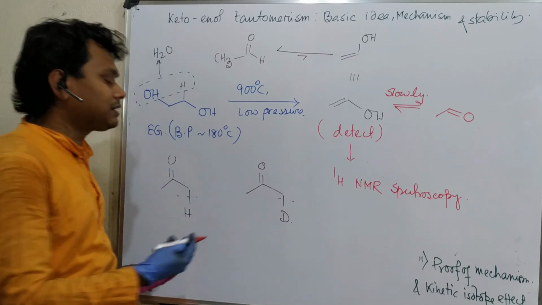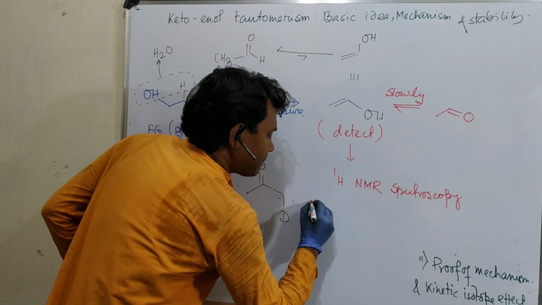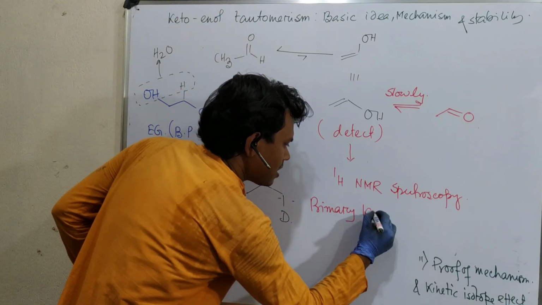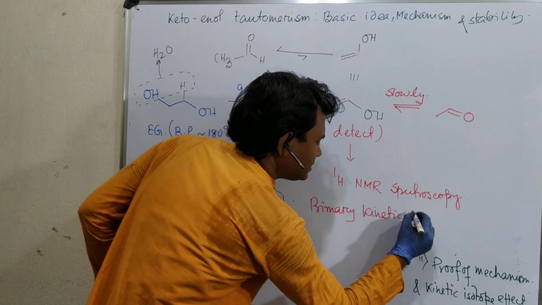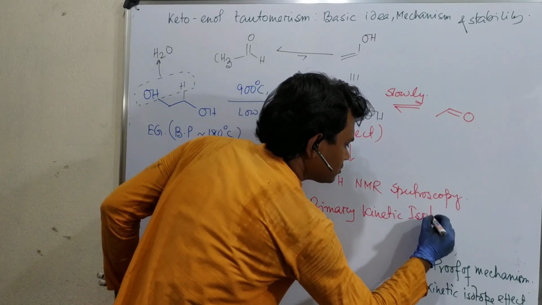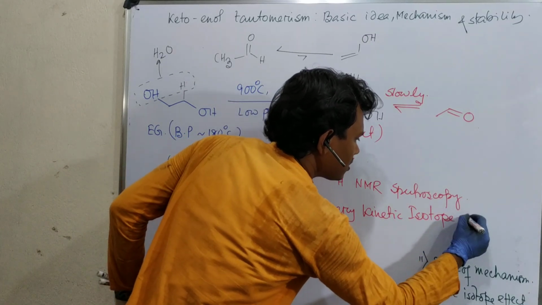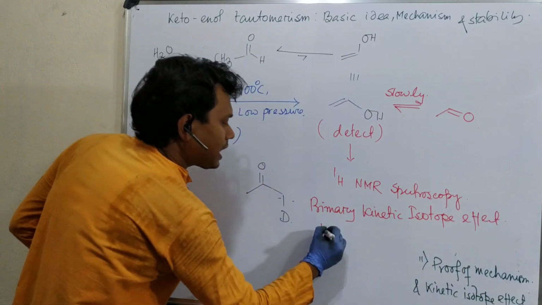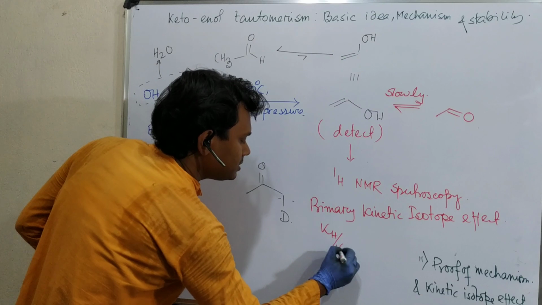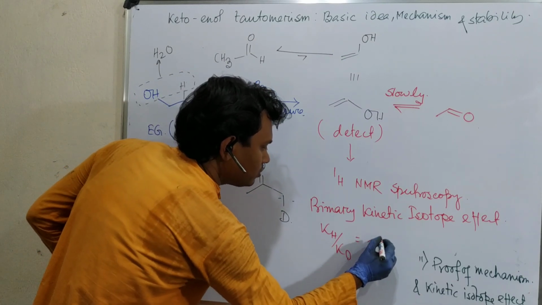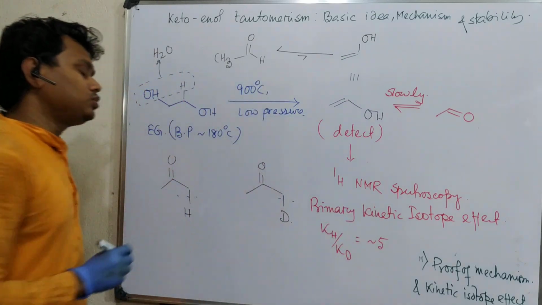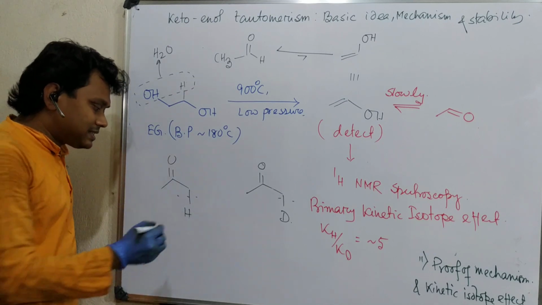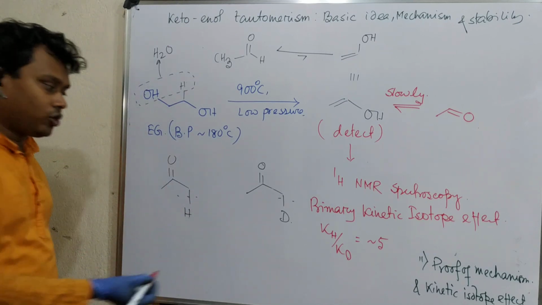What do I mean then? The primary kinetic isotope effect, and that value Kh by Kd was observed to be around 5. So what do I mean? This bond breaking is much easier compared to the other.